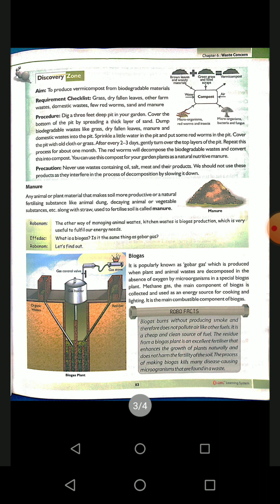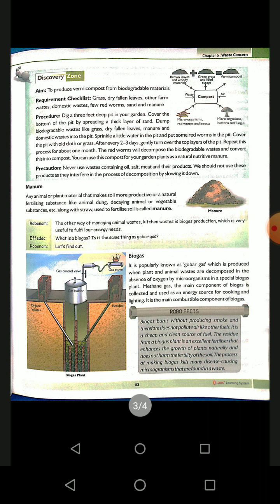What is biogas? Biogas means the gas which is produced from living or organic wastes. How is biogas produced? When organic waste is allowed to decompose in the absence of oxygen with the help of microorganisms, then methane is produced. This gas is known as biogas.